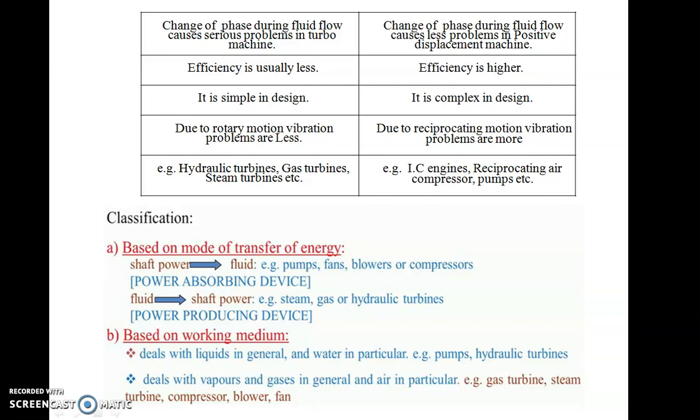Then the second classification is based on working medium. The working medium is nothing but the fluid which is flowing through the turbo machine, whether it is liquid or gas. In general, for liquid we use water as the fluid. If it is liquid, then it is named a pump, or a hydraulic turbine in case of turbines. While if it is gas or air, then it is named a steam turbine, which is in gaseous phase, a gas turbine, or compressors, which handle air most of the time, blowers and fans. Okay, so this is the classification based on the working medium.